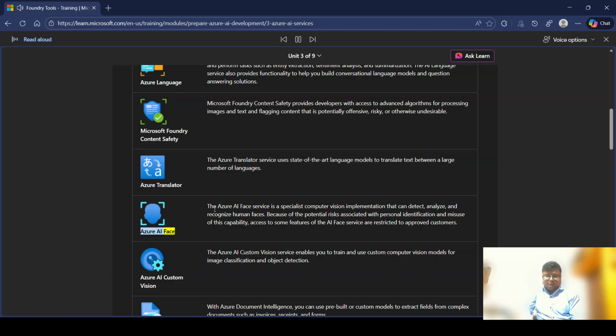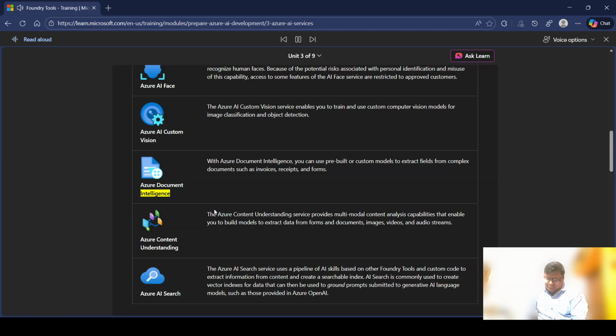Azure AI Face. The Azure AI Face service is a specialist computer vision implementation that can detect, analyze, and recognize human faces. Because of the potential risks associated with personal identification and misuse of this capability, access to some features of the AI Face service are restricted to approved customers. Azure AI Custom Vision. The Azure AI Custom Vision service enables you to train and use custom computer vision models for image classification and object detection.